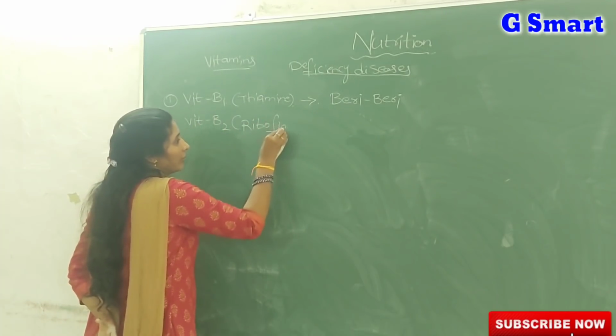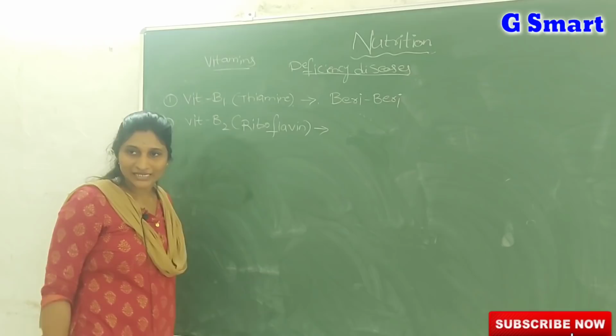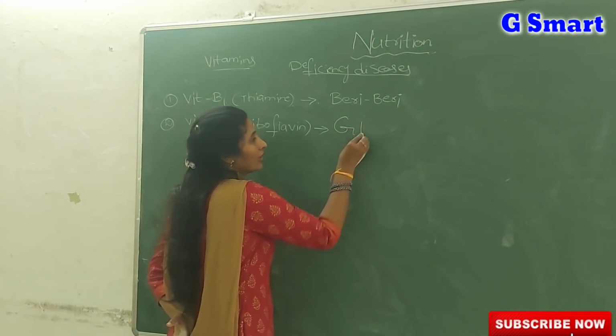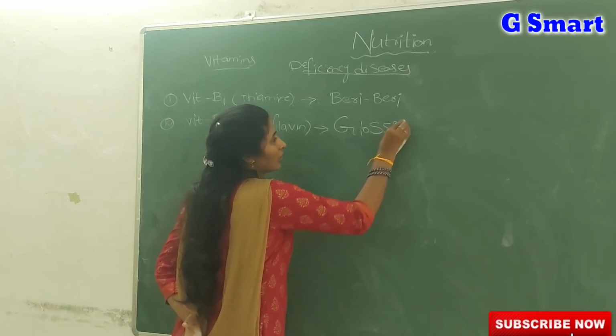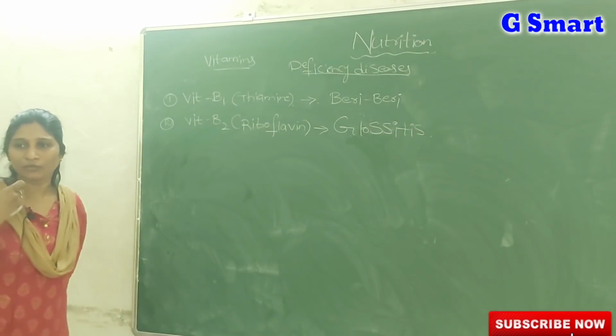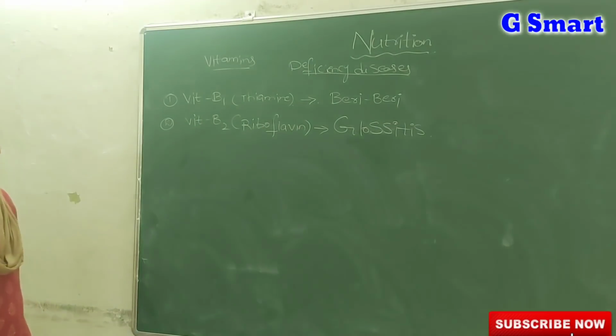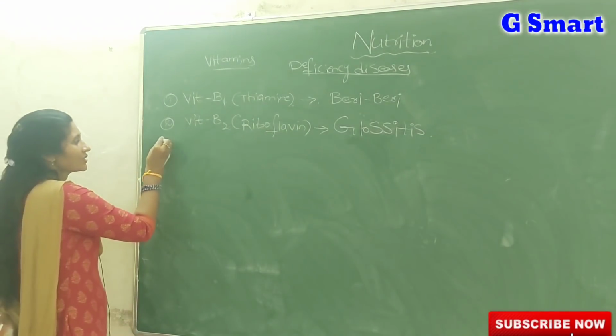What is that riboflavin? If riboflavin is less in our food, it leads to a condition called glossitis. What is glossitis? Mainly we see cracks at the corners of the mouth, and a red and sore tongue. These are all vitamin B2 deficiency, glossitis.